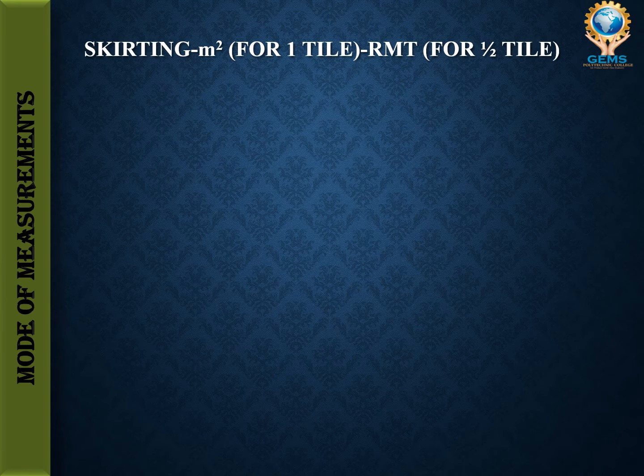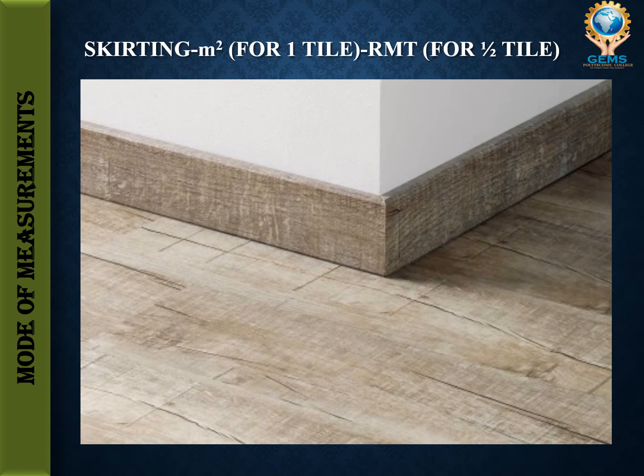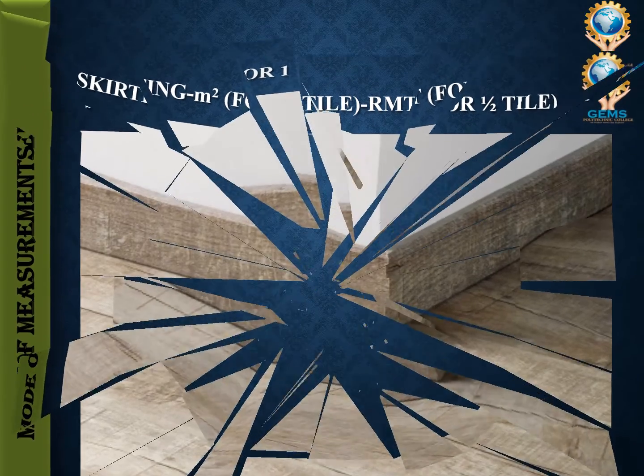So next one is skirting. In the image you can see, skirting is nothing but the tiles laid in the corner of the wall and floor junction. If the tile is laid in the corner of the wall, this is called skirting. It will be measured in RMT. RMT means running meter.